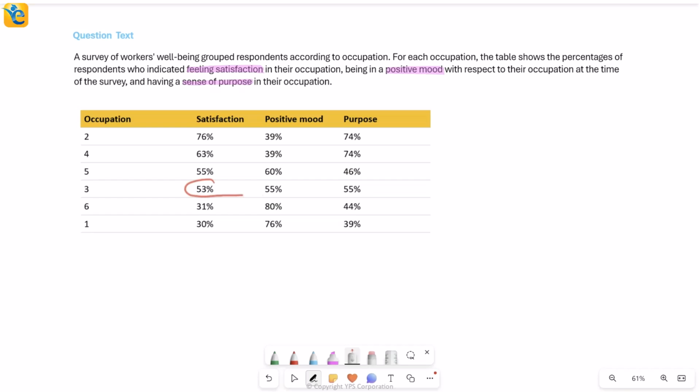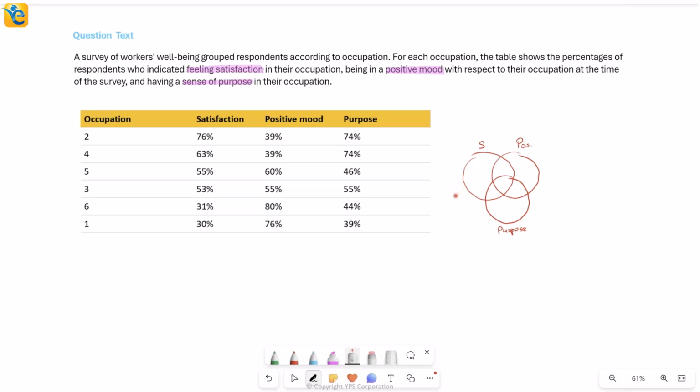Actually, by just looking at these numbers, you should get a feeling that all of these 3 categories are not disjoint, because if I add this, it is beyond 150%, which is impossible if they were disjoint. So what this really means is that I can have overlap here in the 3 categories, which means a single respondent can say yes to multiple things: that I am satisfied also, I am in a positive mood also, and I have a sense of purpose also. So either someone could be in all 3 common regions or just in 2, or also here in a single category. So this is allowed.